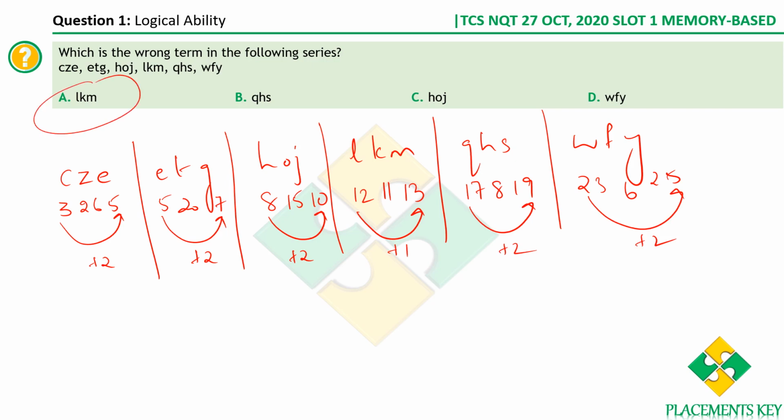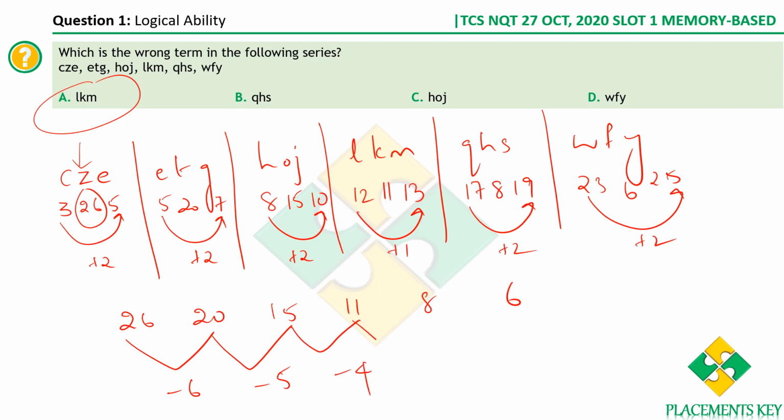But let's also see what is a pattern for the second alphabet, right? So we have 26 here, which is Z, and then we have 20 here, we have 15, and then 11, and then 8, and then 6. So these are the corresponding position numbers of the alphabets in the middle, right? Now what do we have? We have minus 6 here, and the difference is minus 5 here, the difference is minus 4, the difference is minus 3, the difference is minus 2. So this clearly forms a pattern and there is no anomaly as such, right?